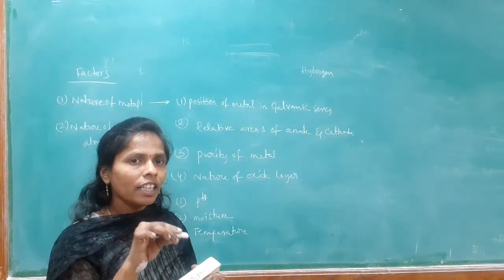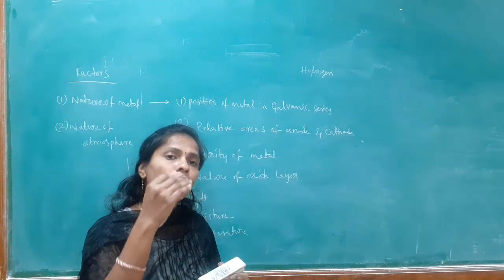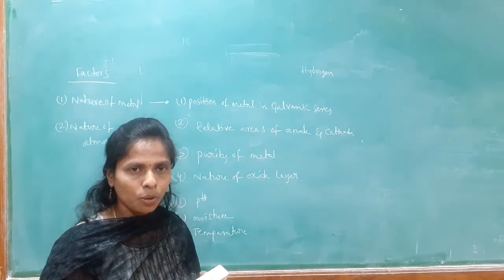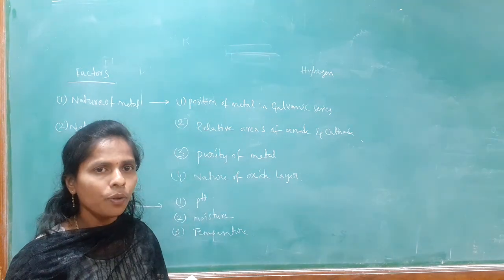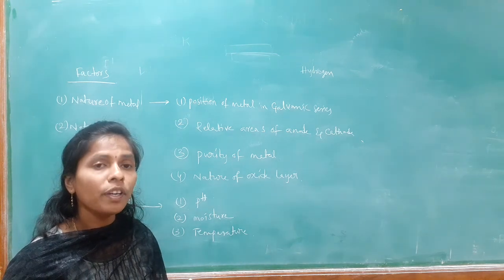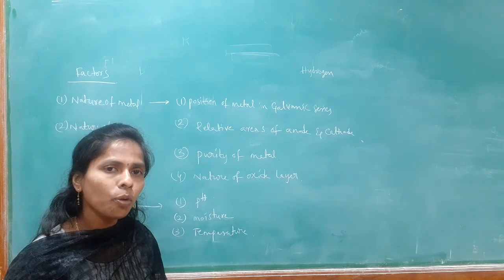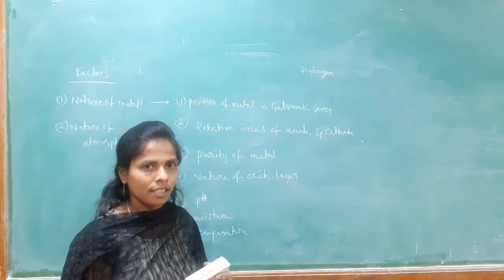In the middle we are having the hydrogen electrode, above hydrogen we are having some electrodes, below hydrogen also we are having some electrodes. Hydrogen is the reference electrode, based on hydrogen electrode potential only we have calculated the electrode potentials of the remaining electrodes. That is electrochemical series.